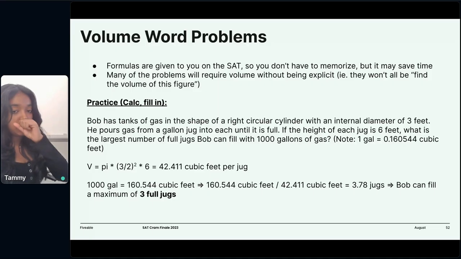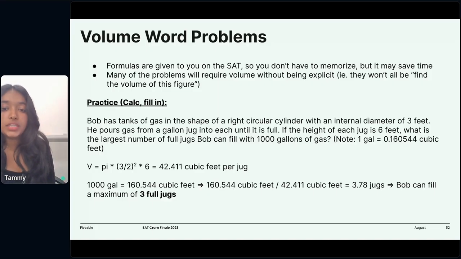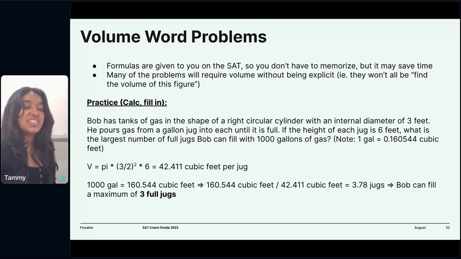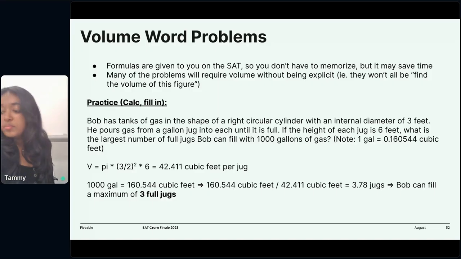He pours gas from a gallon jug into each until it is full. So if the height of the jug is 6 feet, what is the largest number of full jugs Bob can fill with 1,000 gallons of gas? And this is something the SAT often does. They won't expect you to remember that 1 gallon is this many cubic feet. They'll just tell you. So we've got a note here that says 1 gallon is equal to that many cubic feet.